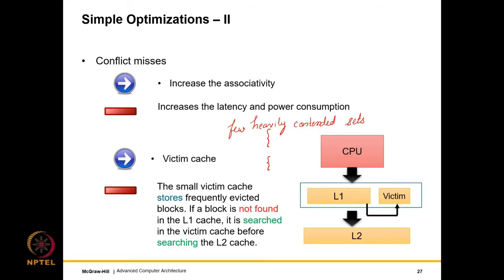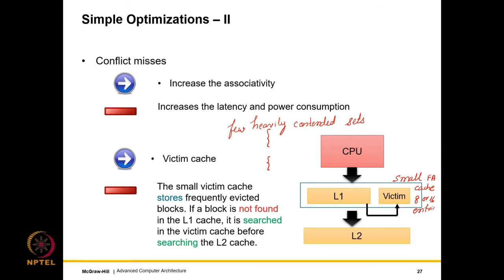Only a few sets will have a lot of contention, and so there will be some of these unfortunate blocks that will keep on getting evicted repeatedly. So instead of storing them in the L2 cache, why not have a small fully associative cache? One of the rare examples of fully associative caches, a small one, which maybe has 8 or 16 entries.